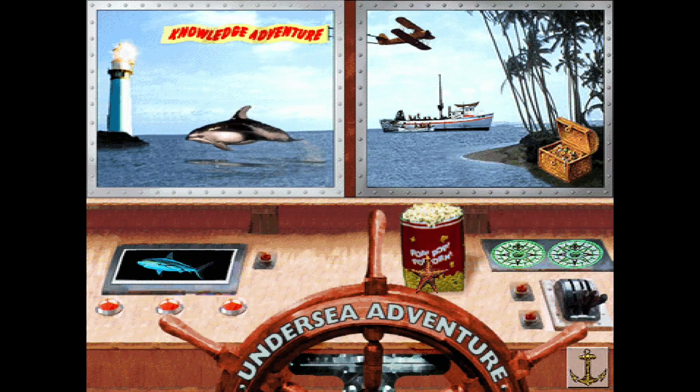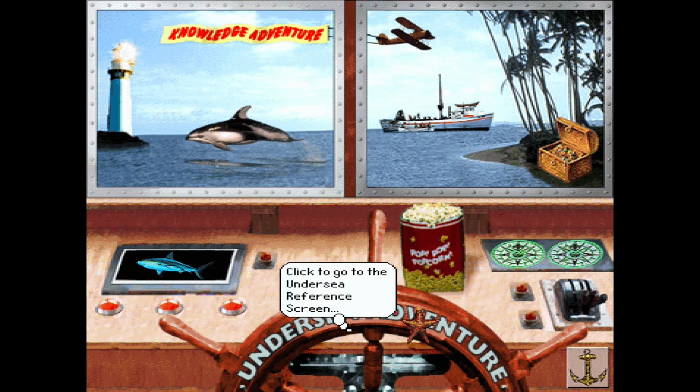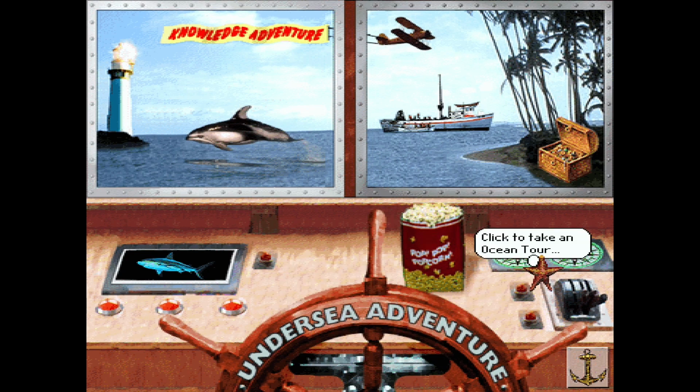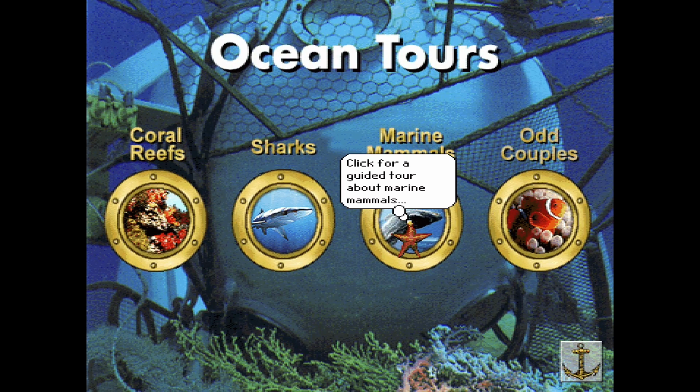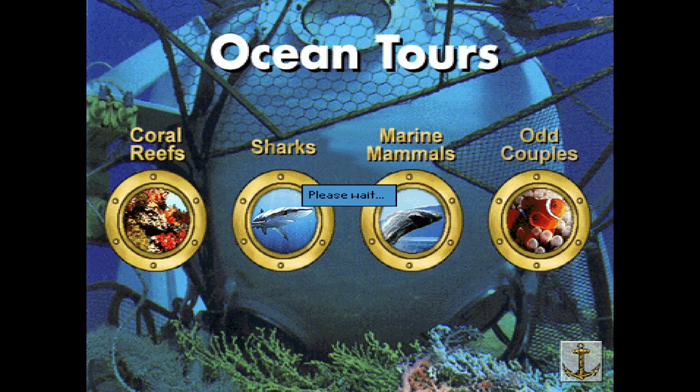Okay. I'll go back to the main menu. What else we got? We've got the ocean tour. I barely touched on the undersea reference screen, but that looks to be the main sort of information bit. We'll take an ocean tour and then we'll depart for land. Okay, let's have a look at marine mammals.